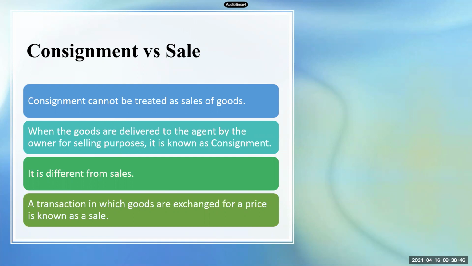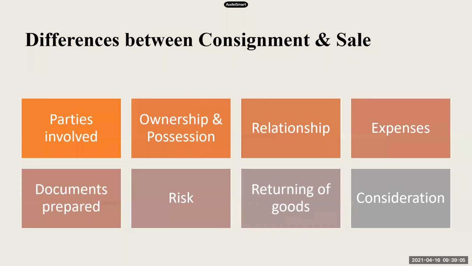And the transaction where goods are exchanged for a price is known as sale. So when do we call it a sale? When a seller sells goods to a buyer, then we call it sale, and the buyer pays the amount to the seller for those goods. So consignment and sale are totally different. You can see the points of difference between consignment and sale. All these points explain the differences, and we will look into them one by one.